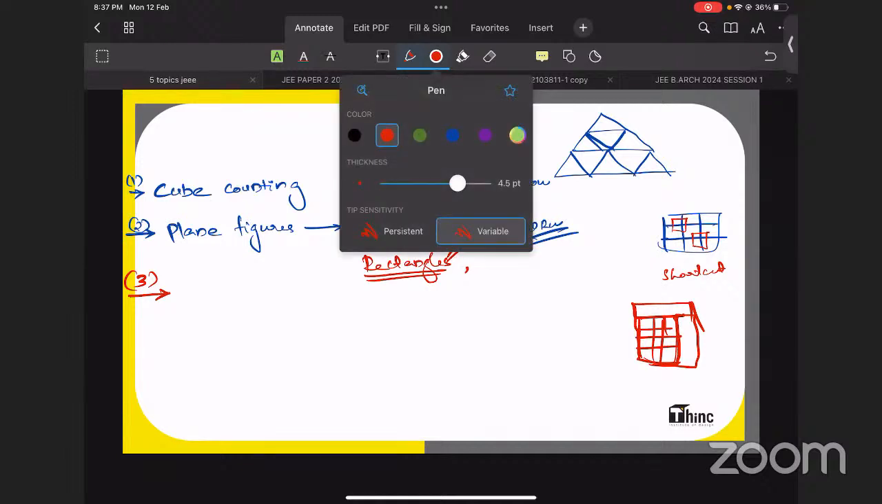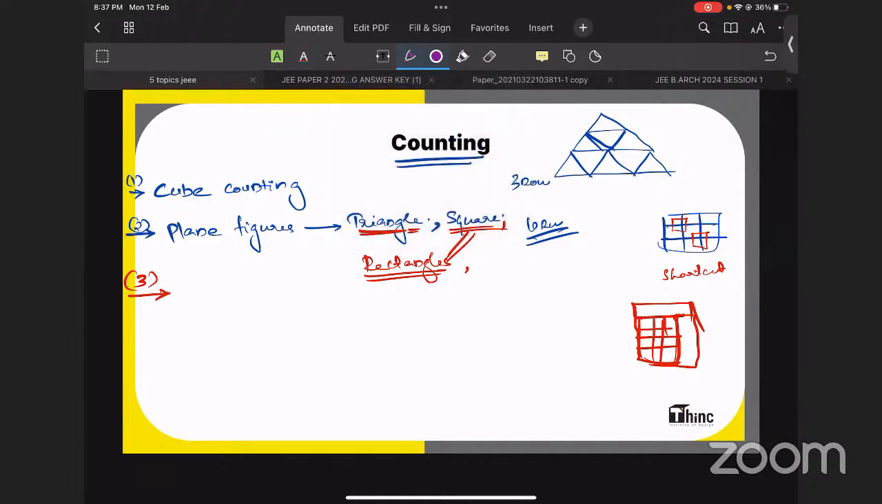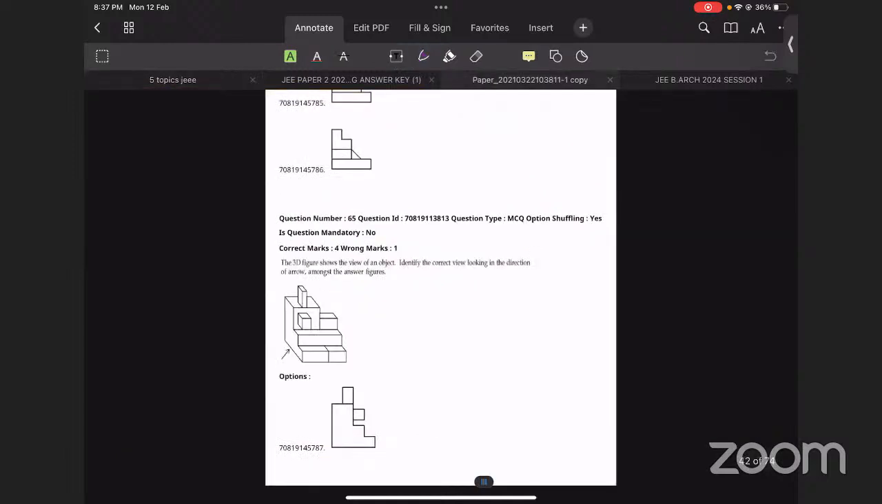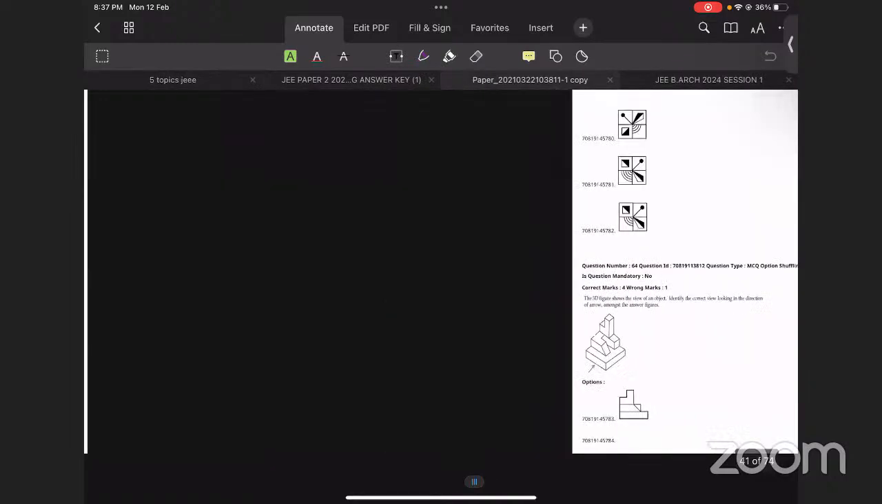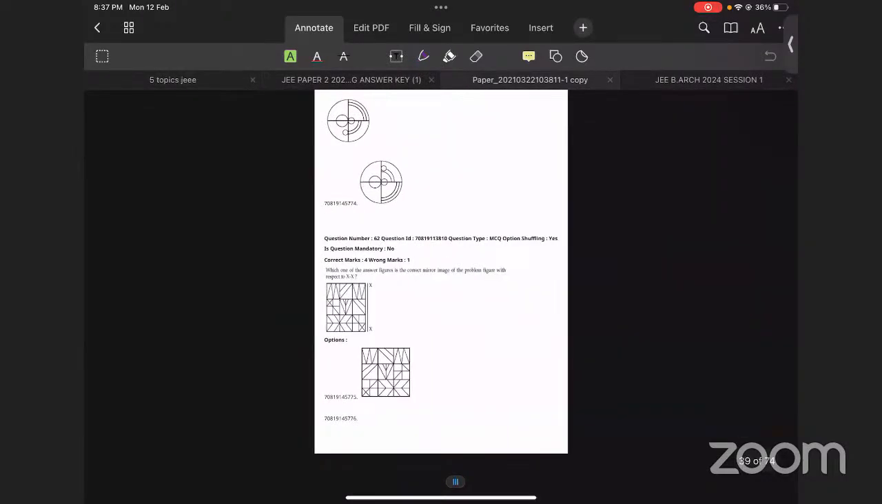After cube counting and plane figures, the next one is surface counting. Surface counting means you will be provided with solid figures. Over here, let me show one question for surface counting.